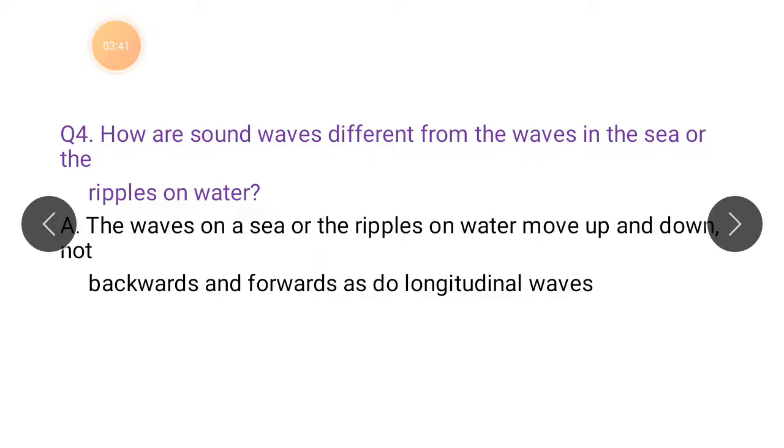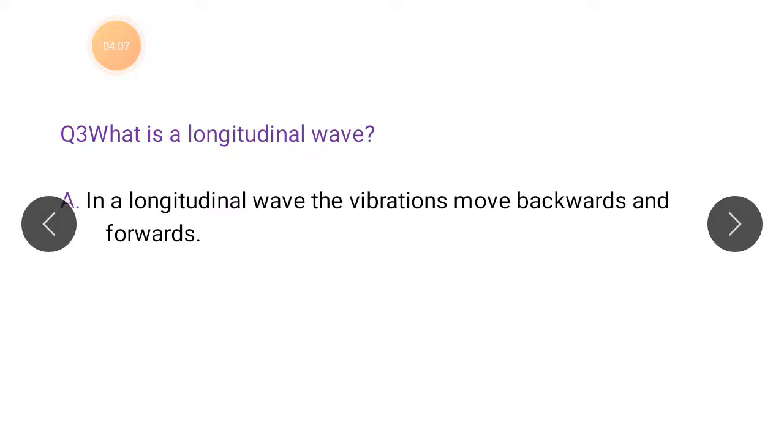Students, the waves on the sea or the ripples on water move up and down, not backward and forward as in a longitudinal wave. As I told you, in longitudinal waves the vibrations move backwards and forwards.